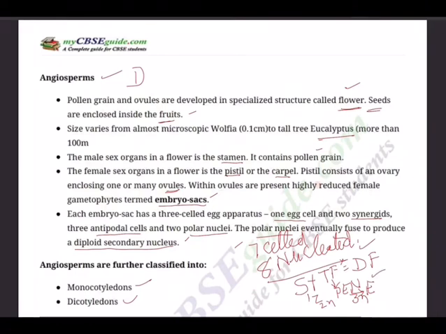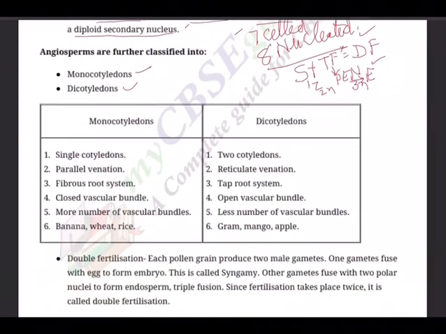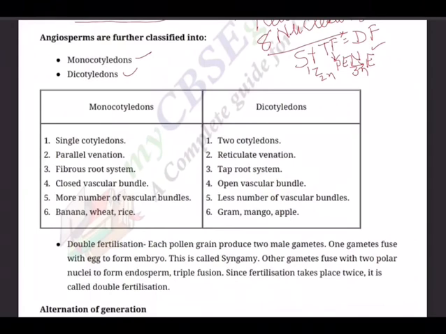And the angiosperms, based on the evolutionary structures, are divided into 2 groups further, monocots and dicots. So class monocotyledons, class dicotyledons. Mono, as the name suggests, 1 cotyledon, seed cover. Di means 2 cotyledons. So single cotyledon, 2 cotyledons. Parallel venation, reticulate venation. What is parallel venation? Just like railway lines, parallel venation. And reticulate is a network-like thing, right?